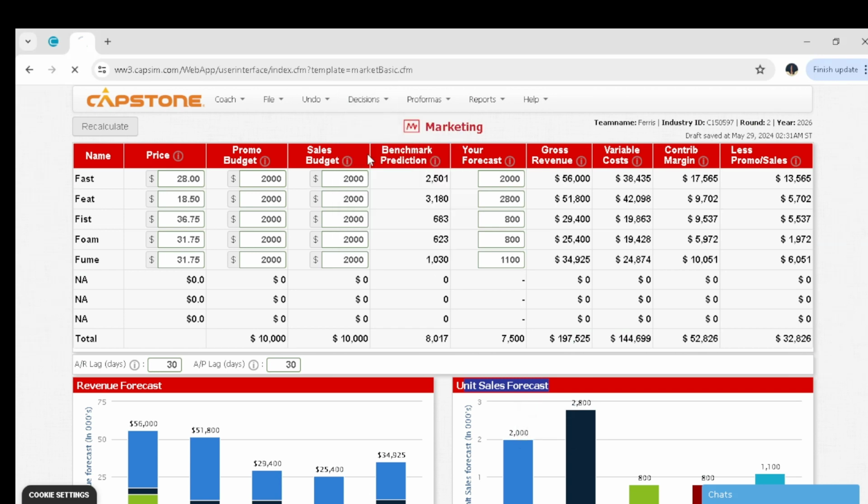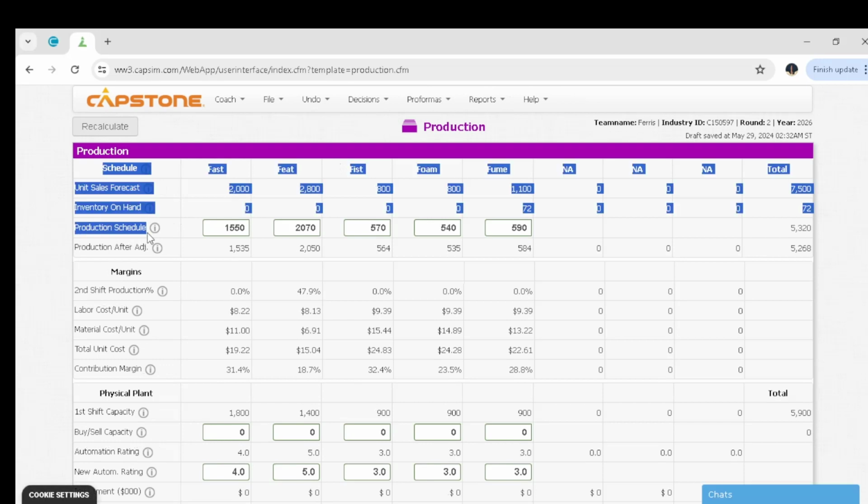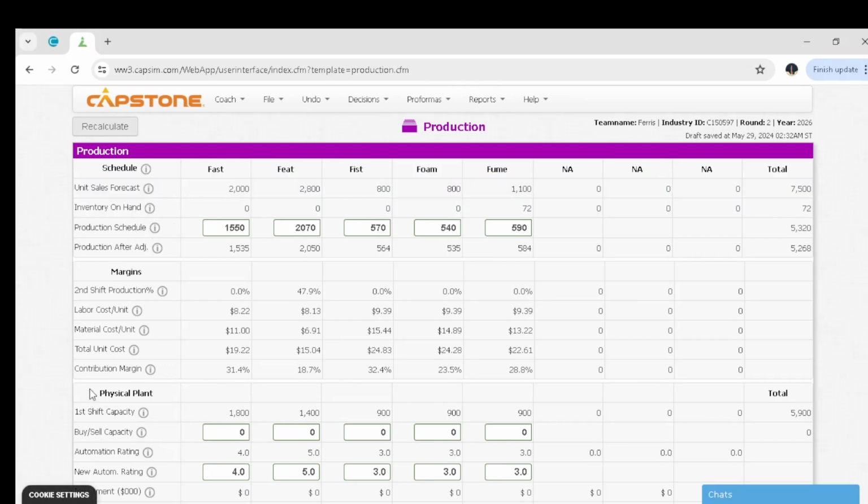The next department is production. Under production now, we are going to make decisions for the production schedule and maybe the buy and sell capacity option or automation rating. For fast, we have produced 2,000 and we have no inventory, so we are going to produce 2,020. The 20 that I'm adding on top is maybe to prevent stocking out. I don't want us to stock out.